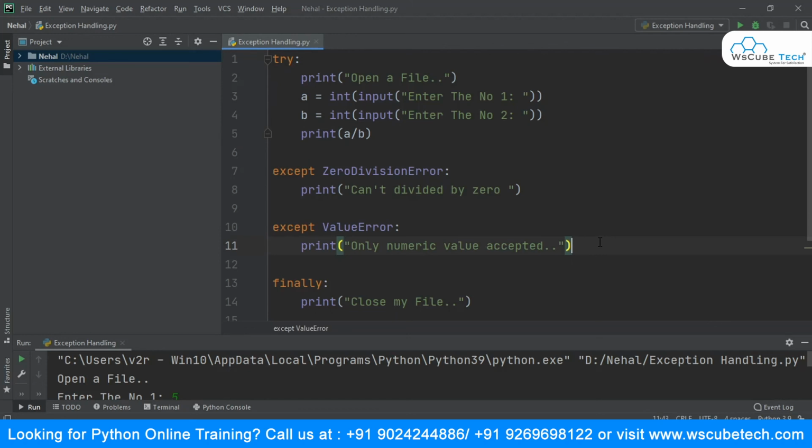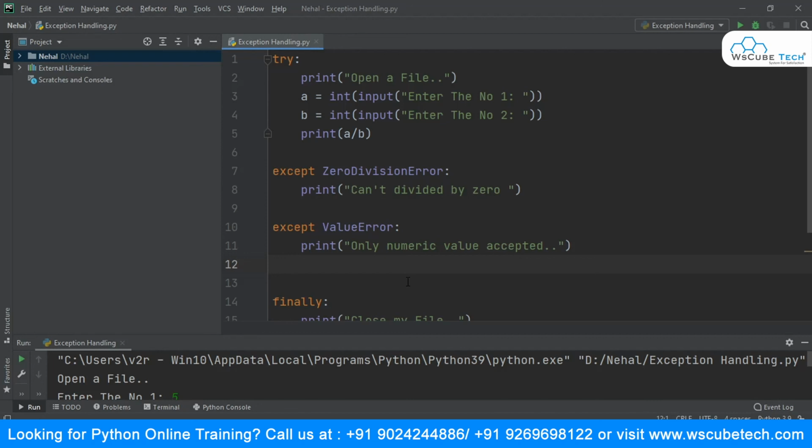Here I have mentioned these two things because in my scenario I feel there are chances of getting errors in these two situations: either a user may enter a string or some other special symbols instead of a numeric, or I may get a ZeroDivisionError over here. So I have made exceptions for those things.